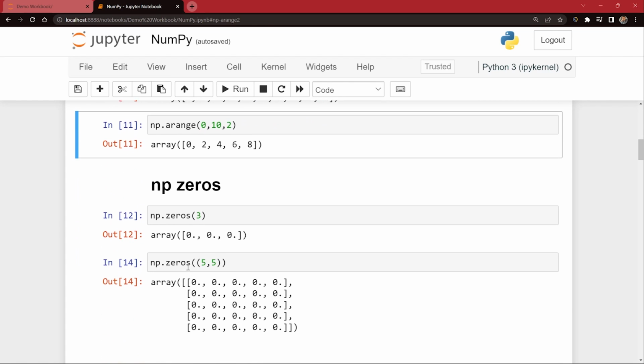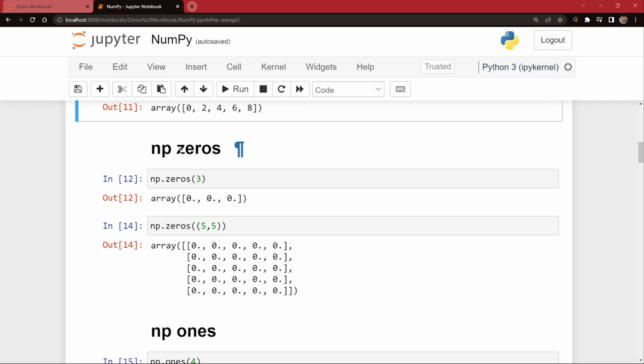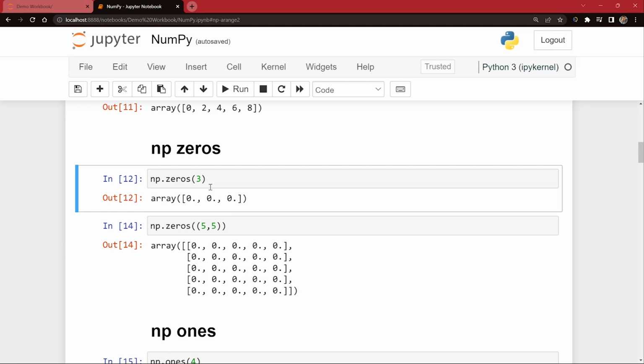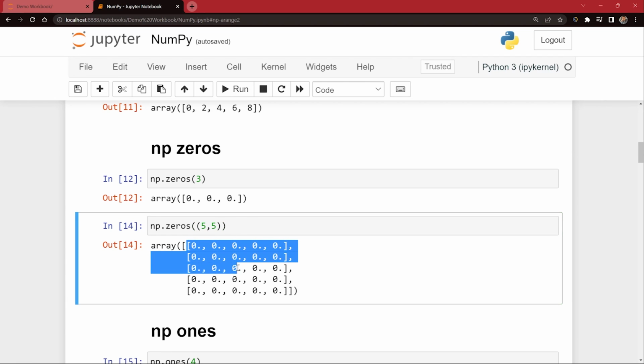Now coming to np.zeros, so NumPy zeros. If you want to create an array of zeros, you can just say np.zeros and just pass the number, and there you go, you will get the array of zeros. This is a vector, by the way. If you pass a single number, it is going to be a vector, or single dimensional array. And in the next one, if you pass two numbers, it is going to be a two-dimensional array. How do you recognize the two-dimensional array? By seeing double square brackets in this case.